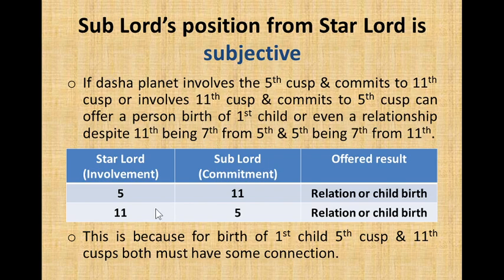This is because for birth of first child, 5th cusp and 11th cusp both must have some connection, because 11th is connected to fulfillment of desires and 5th cusp is connected to birth of child. And 11th cusp is connected to fulfillment of desires and 5th is connected to love affairs. So although they are 7th from each other, they support each other because the matter is connected. So this rule is subjective.